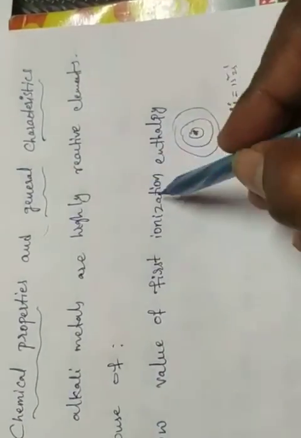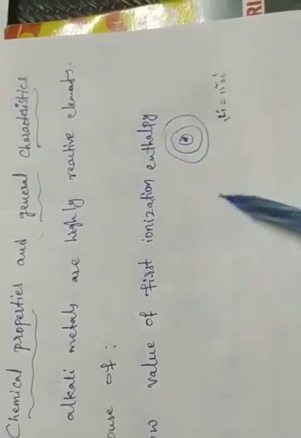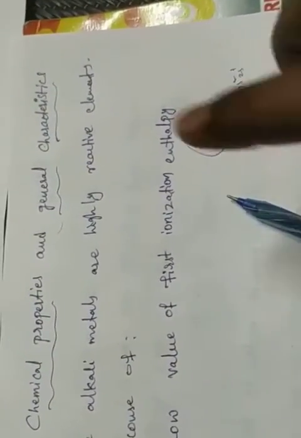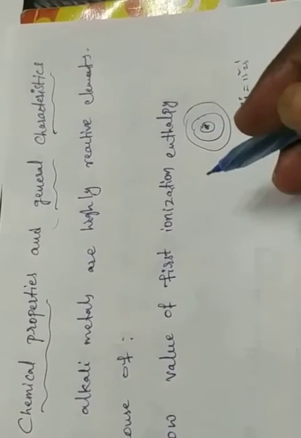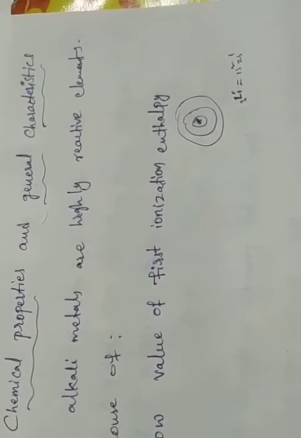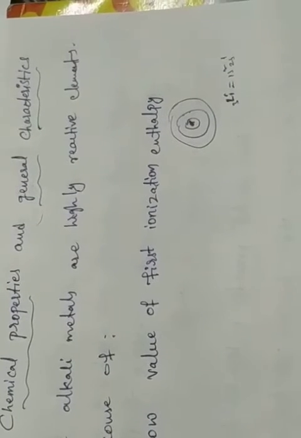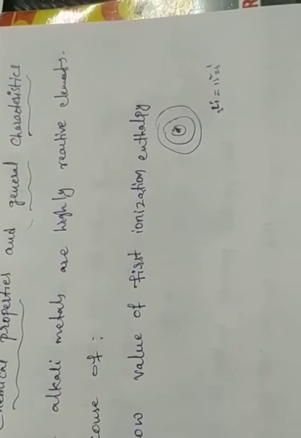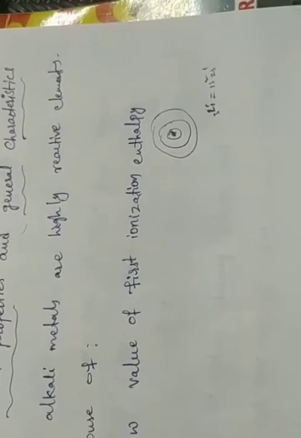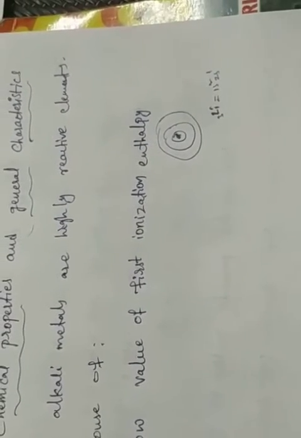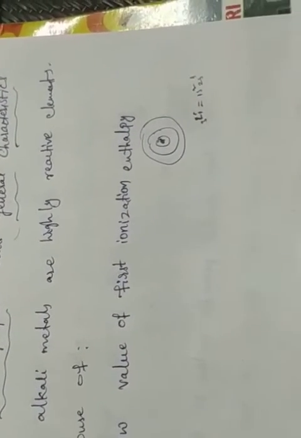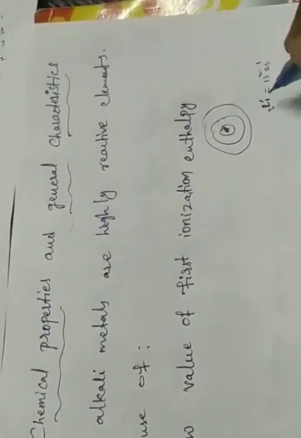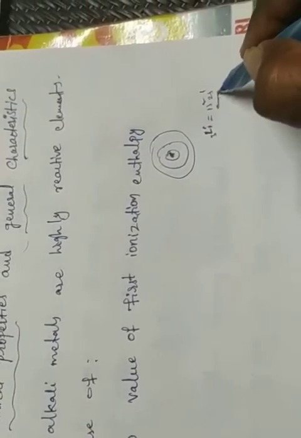Here first of all, what is the ionization enthalpy? In the previous classes we also discussed ionization enthalpy. Ionization enthalpy means the amount of energy required to remove one electron from the outermost shell. For removing an outermost shell electron we need some energy. That energy is called ionization energy. Here once you have to check 1s2 2s1.